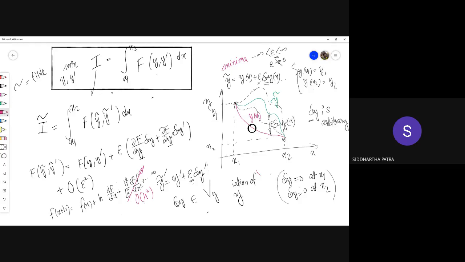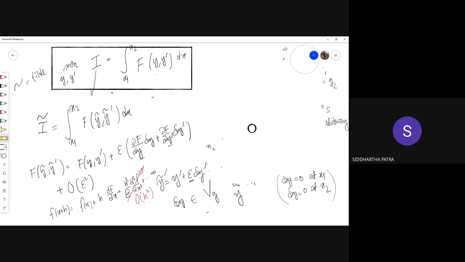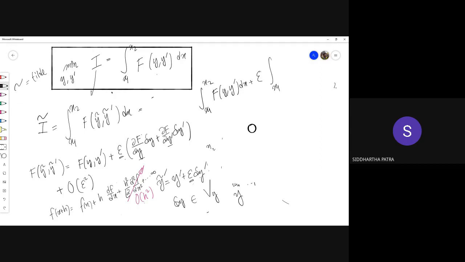Which means I can write it to be integration x1 to x2 f of y prime dx, number 1, plus, you see epsilon is not a function of x and hence comes out of the integration, plus terms of the order of epsilon squared.